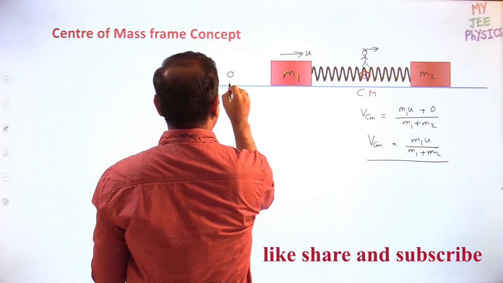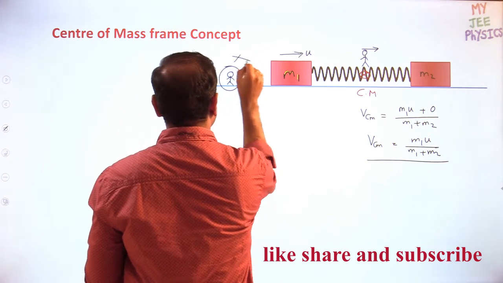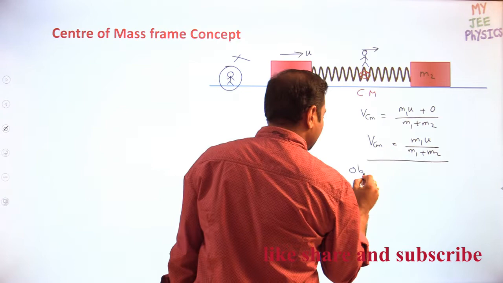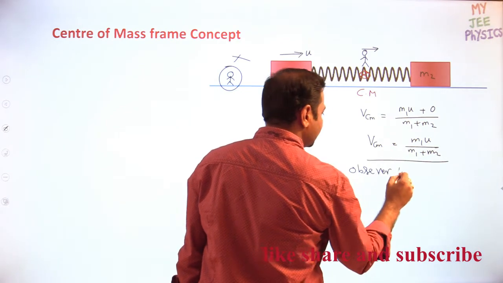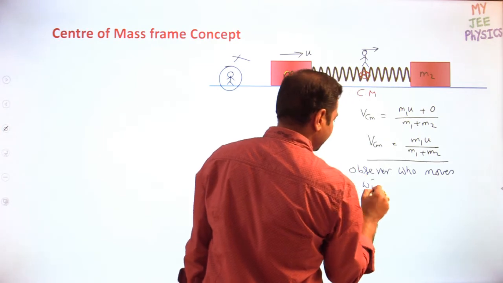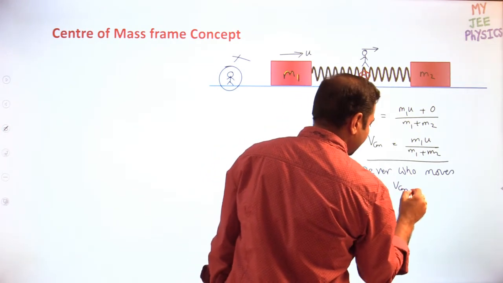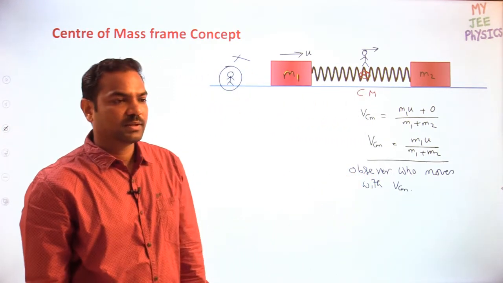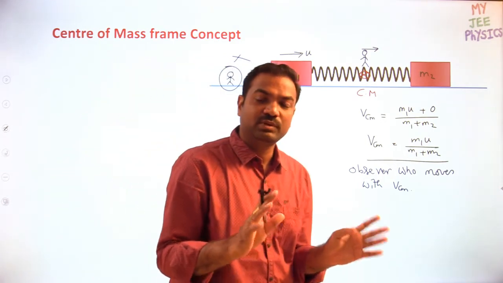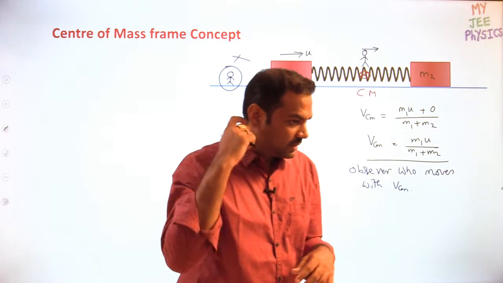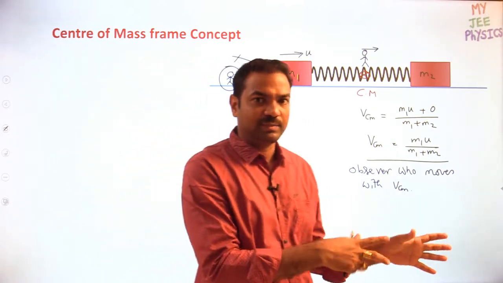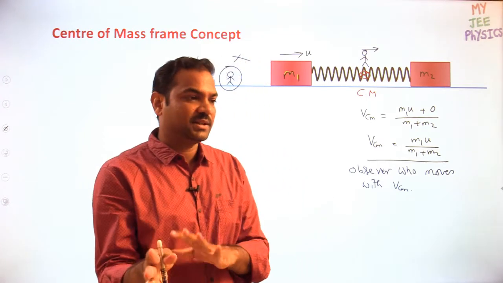Now the observer is not on the ground. Who is the observer? The observer who moves with velocity of center of mass. Understood? So that is the case. Try to understand, this concept purely depends on your imagination. Word by word I will explain, so please try to imagine in that way.